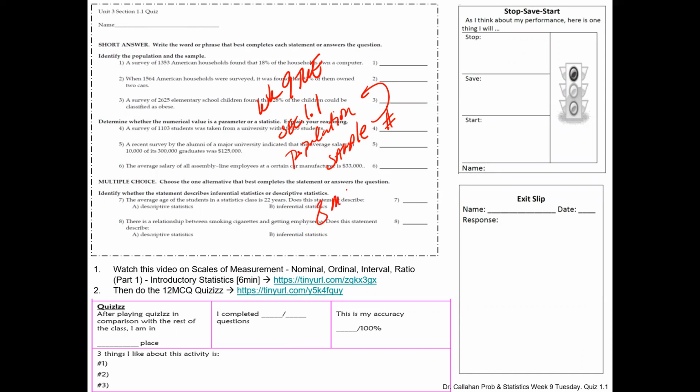It's 8 questions, multiple choice for numbers 7 and 8, and then fill in the blank for numbers 1 to 6. So if you did not do this, make sure you go on to MS Teams and do that, because that grade is going into your grade book.